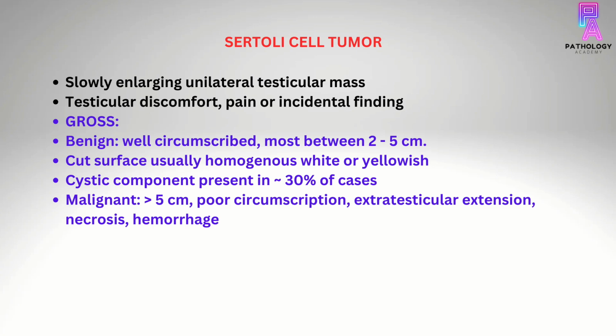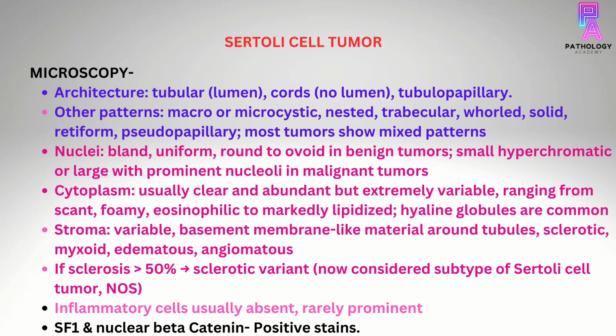Grossly, these tumors are benign, well circumscribed, mostly between 2 to 5 centimeters. The cut surface is usually homogeneous white or yellowish. Cystic component can be present in 30% of cases. The tumors which are malignant are generally more than 5 cm with poor circumscription, extratesticular extension, and presence of necrosis and hemorrhage. Talking about the microscopy of Sertoli cell tumor, generally the architecture is in tubular cords, tubulopapillary patterns.